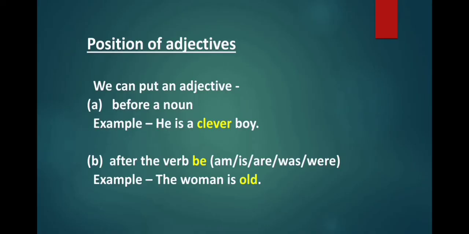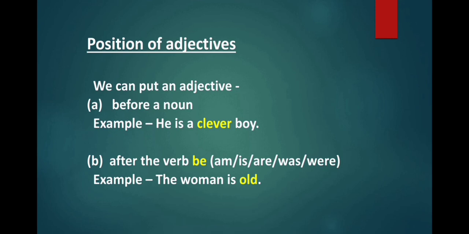Now, positions of adjectives. So we can put an adjective before a noun. For example, he is a clever boy. So in this sentence, boy is a noun and clever is an adjective. We can also put an adjective after the verb be: am, is, are, was, were.